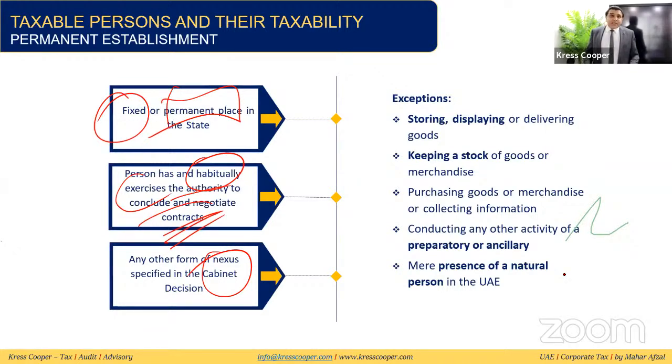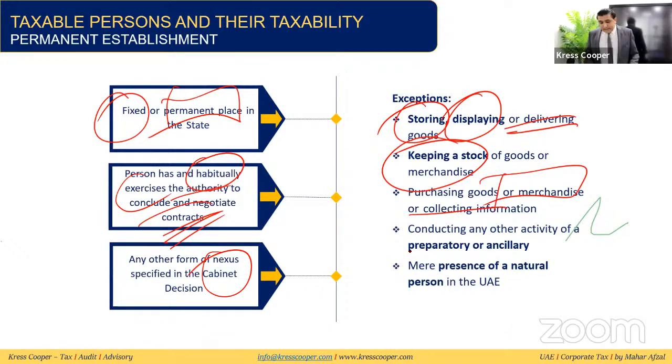But there are some exceptions to this PE. Suppose this entity is providing storing, displaying, or delivering of goods activities in the UAE, or keeping stock on behalf of the non-resident person that needs to be delivered to someone else, or purchasing goods and merchandise, or conducting any other type of auxiliary activity for the non-resident person, or the mere presence of a natural person in the UAE who doesn't have full authority to act on behalf of the non-resident person, or who is not exclusively working for the non-resident person.